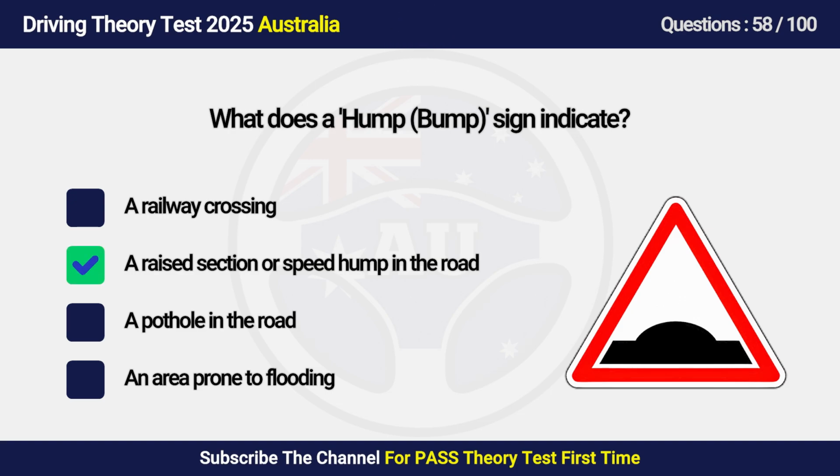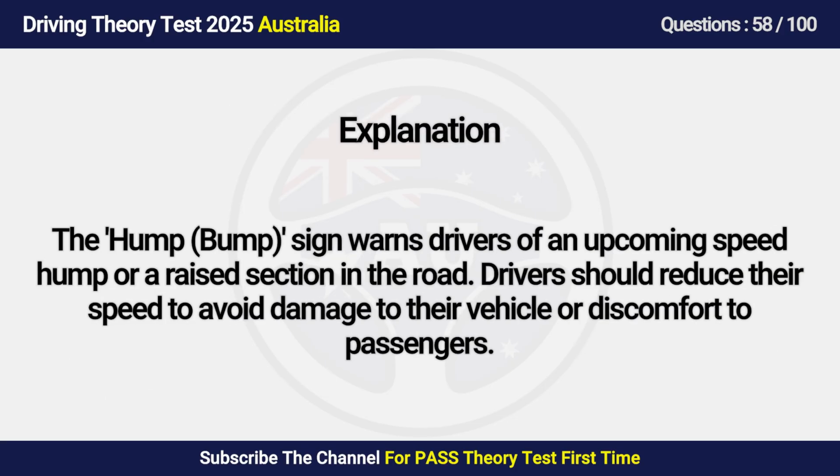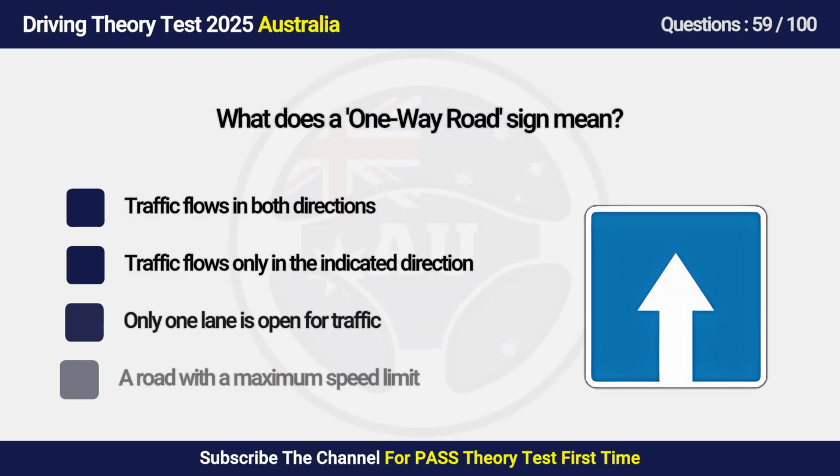Answers is B. A raised section or speed hump in the road. The hump bump sign warns drivers of an upcoming speed hump or a raised section in the road. Drivers should reduce their speed to avoid damage to their vehicle or discomfort to passengers. Question 59. What does a one-way road sign mean?